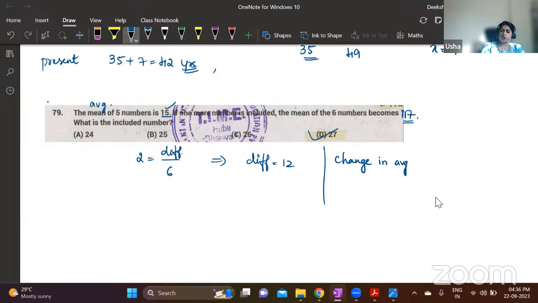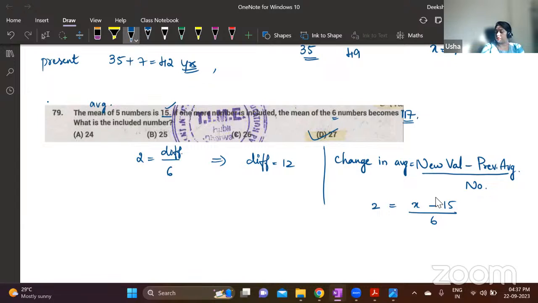Or you just use the formula and substitute. Change in average is equal to new value minus previous average divided by number of values. So earlier average was 15, now it is 17, so the change in average is 2. New value is what I'm supposed to find. I will take it as x, minus previous average 15, divided by the number of values, now 6, right? There are totally 6 numbers now. Simplify this, you will get the value 27. And the concept that I have done here involves the same calculation, but the thought process is different.